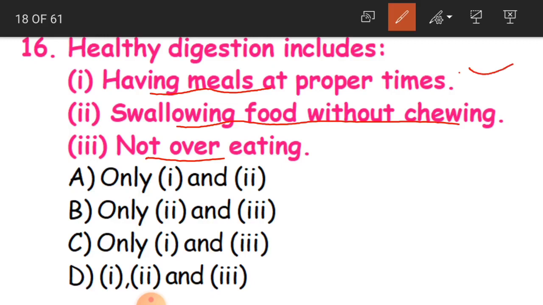Swallowing food without chewing. If you swallow food without chewing, will it be digested? No. So this is the wrong statement. And the third one, not overeating. This is also correct. So we should not overeat. If you overeat, again it becomes very difficult for the stomach to get it digested.